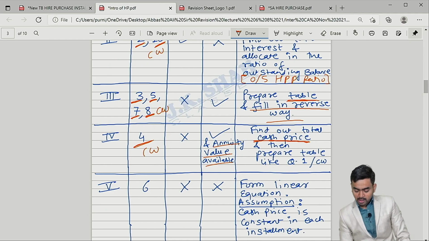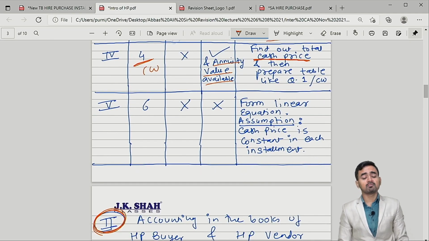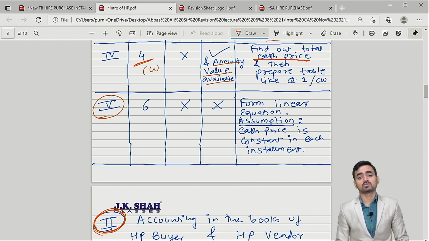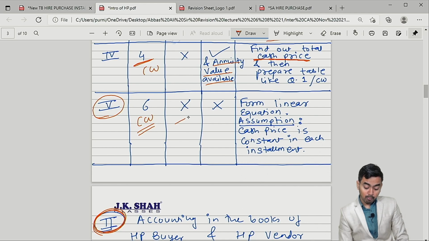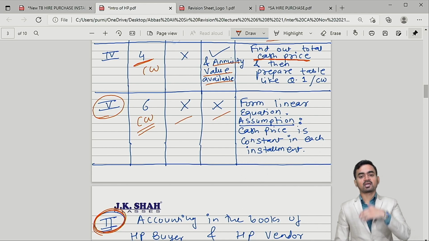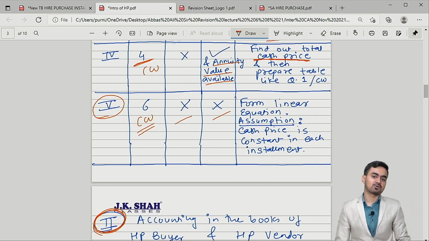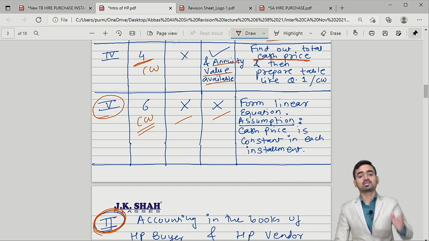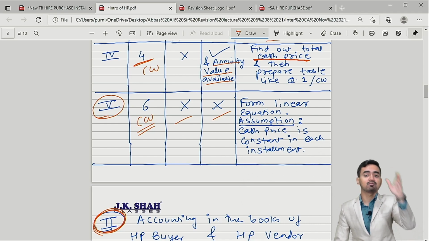Please, next one, question number 6. It is the reference for last situation number 5. Question number 6 of classwork, where both the things are not there. Cash price is not there, rate of interest is not there. What will students do? Student will say, sir, we will write notes. Since both the things are not given, we can't solve the sum. Please give us full marks.